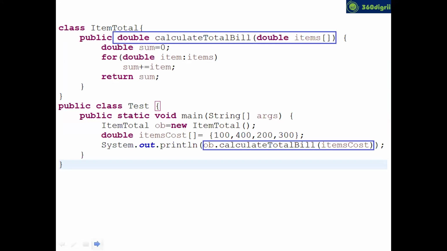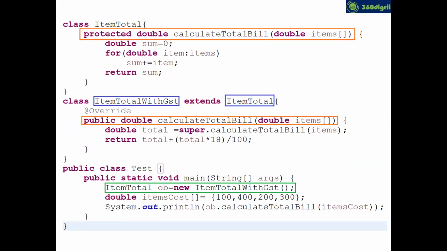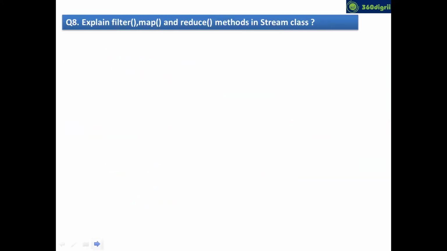So this is the use of overloading and overriding. Now let's jump to the next question, filter map reduce. The last three questions I have taken from Java 8, because nowadays in most of the JDs, people are asking Java 8 is mandatory. JD means Java job description. Without Java 8, only 10% of companies will take you. 90% of companies will definitely filter you on Java 8.